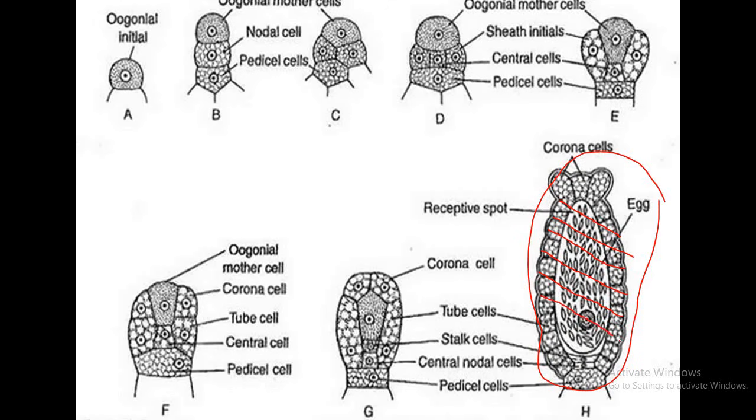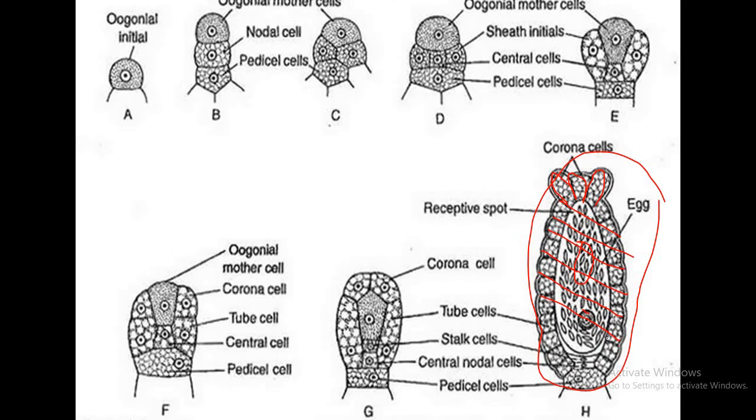In the center it has the egg and food reserve in the form of oil and different carbohydrates, and at the top 5 cells are called corona cells. The egg has the receptive spot for attachment of male gamete.